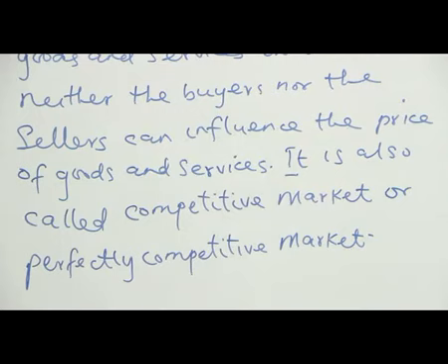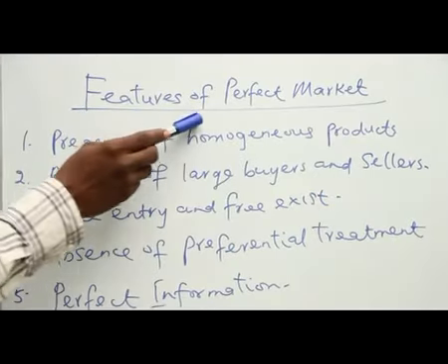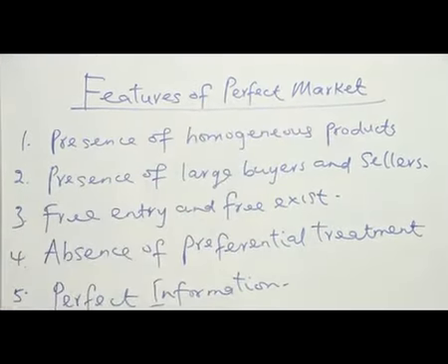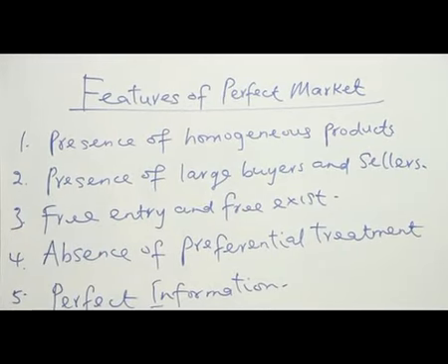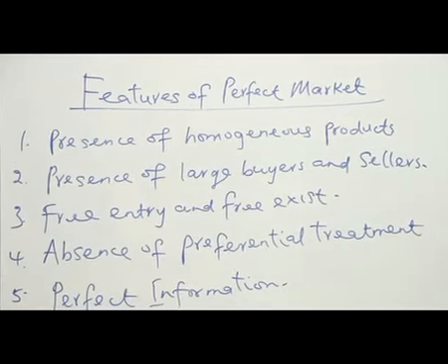Now, for us to say a market is a perfect market, we need to understand the features that we need in order to know that, okay, this market is perfect or not. Because in this market, we said either seller or buyer cannot influence the price of the commodity. So what are the features? What are the conditions that the market must meet before we can say it is a perfect market? Features of perfect market. That is, the conditions that the market must meet before we can call it a perfect market or competitive market.